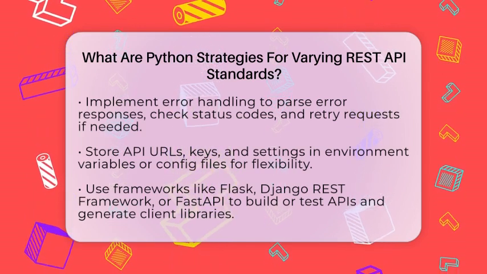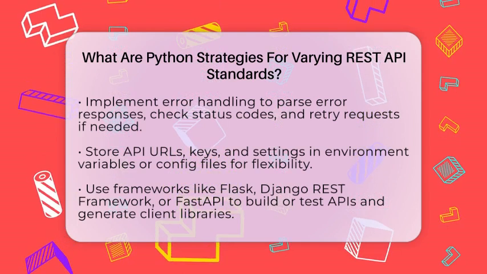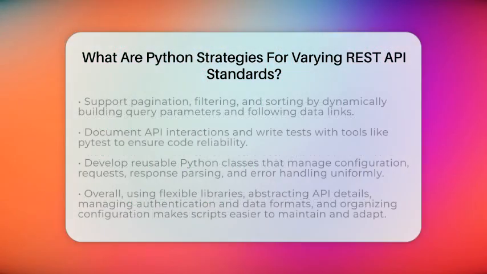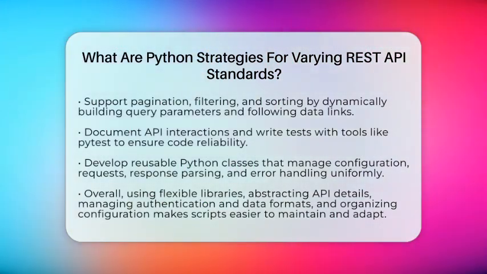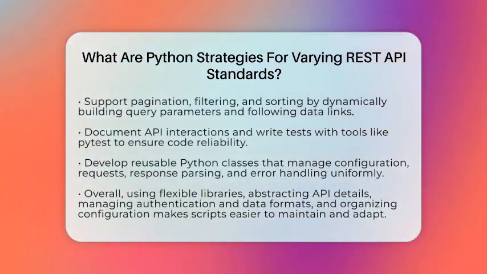Many APIs support pagination, filtering, and sorting through query parameters. Your Python code should be able to follow links or tokens to get all data and build queries dynamically based on what each API needs. This ensures your scripts can handle large datasets efficiently.